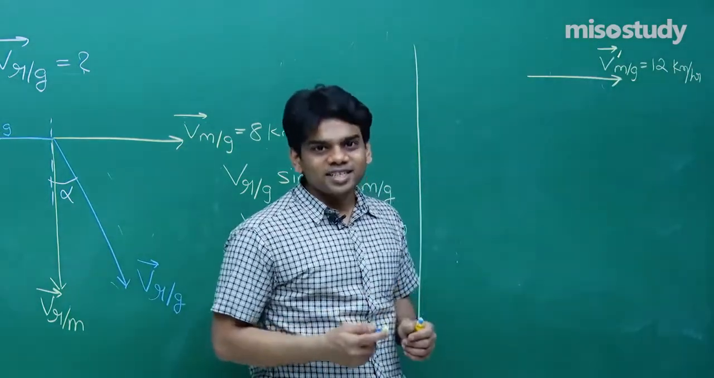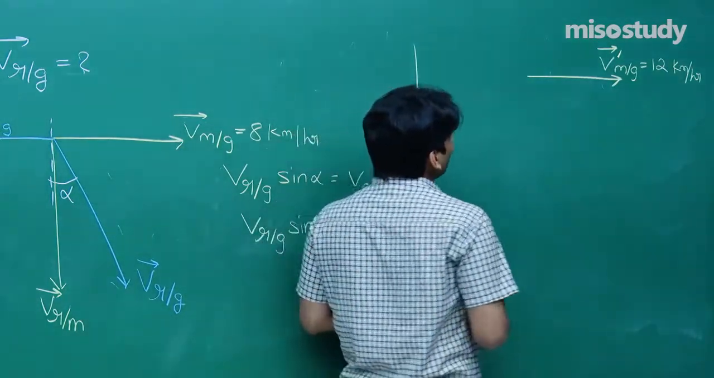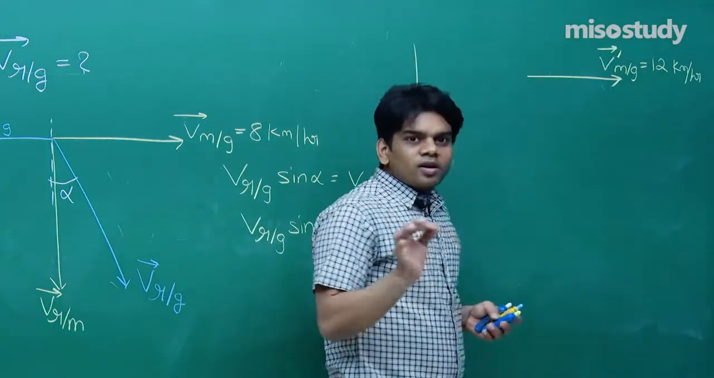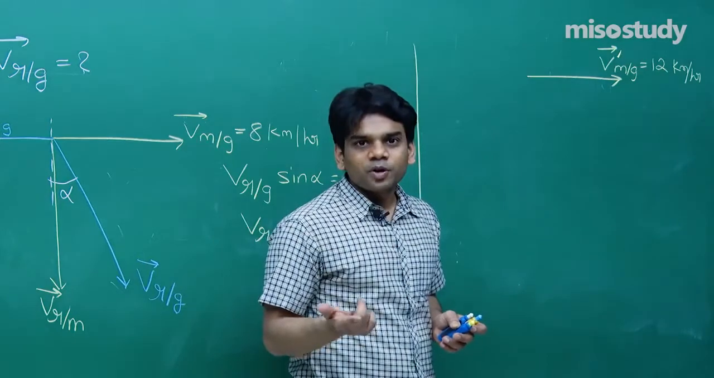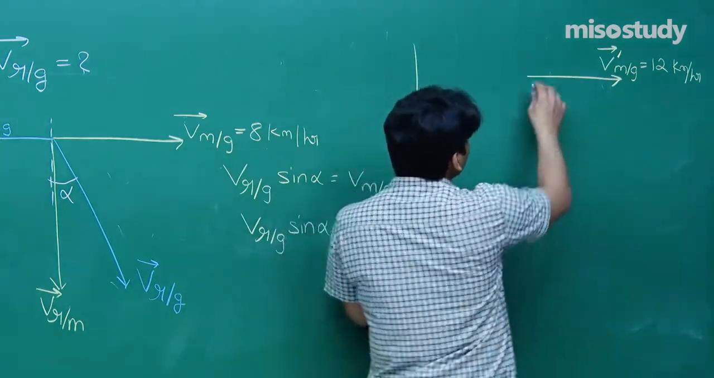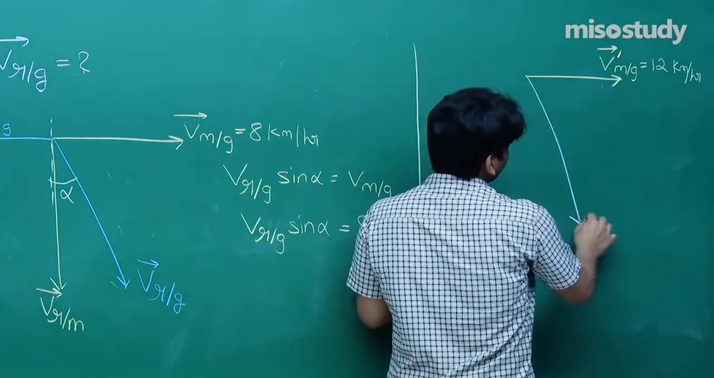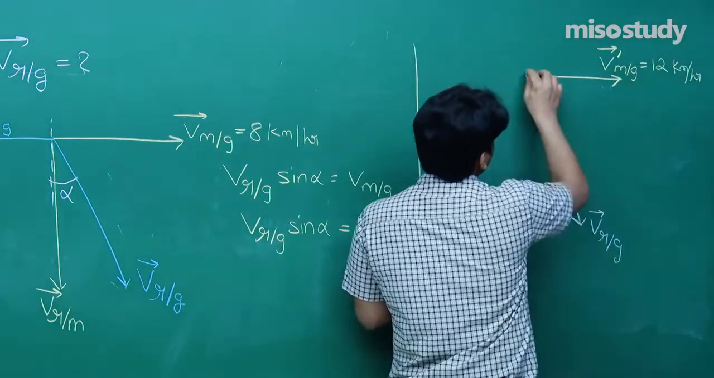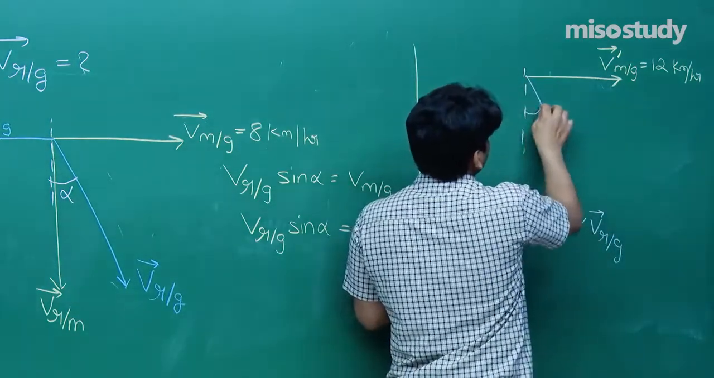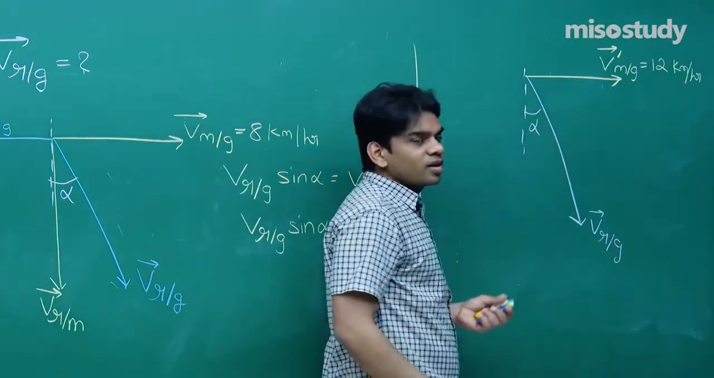He has increased his speed to 12 km per hour. Now, first of all, velocity of rain with respect to ground, that will remain the same because that is fixed. So let me show you here the velocity of rain with respect to ground, that was fixed in this way, and let's say this is alpha.